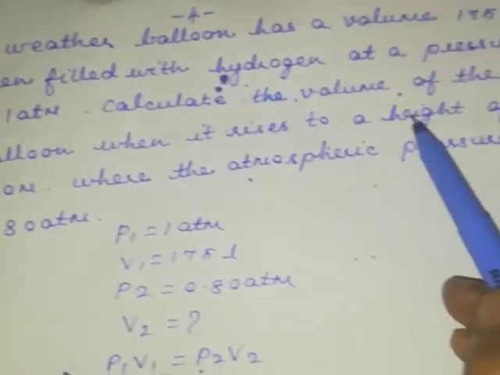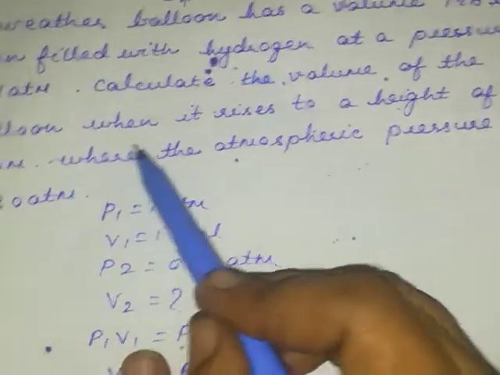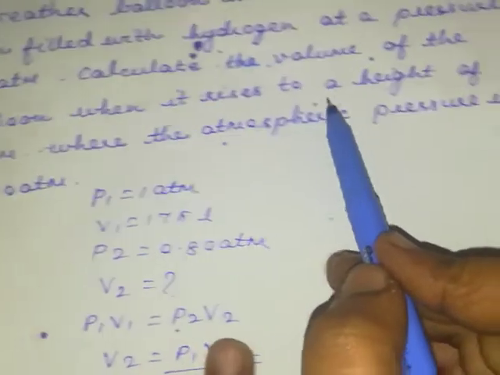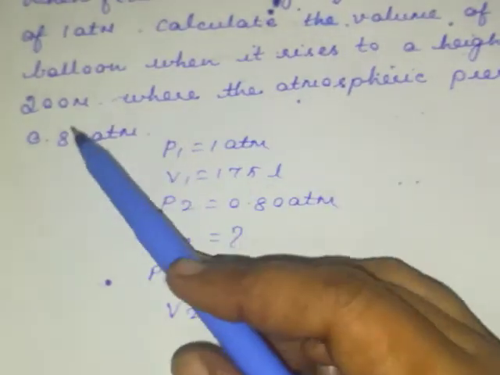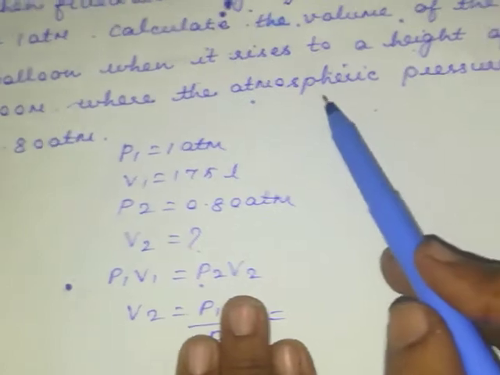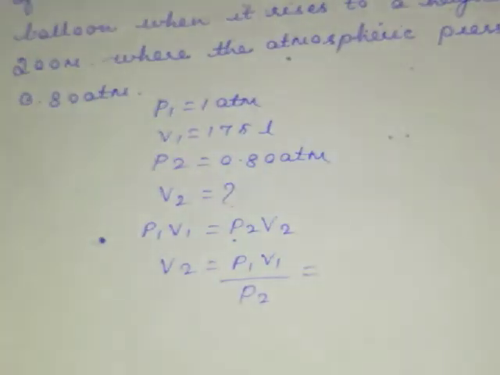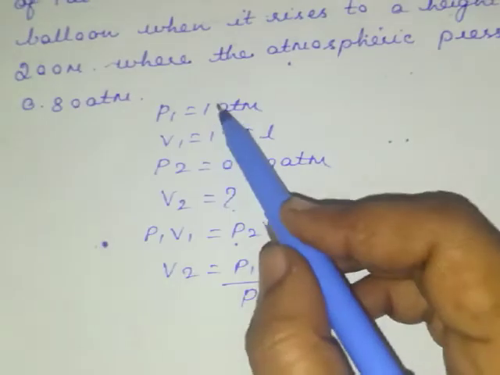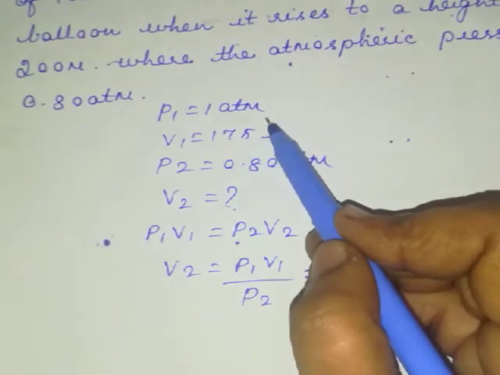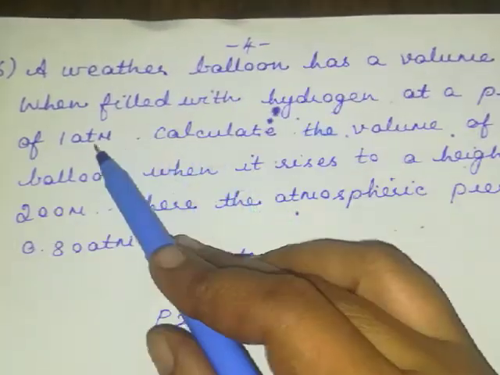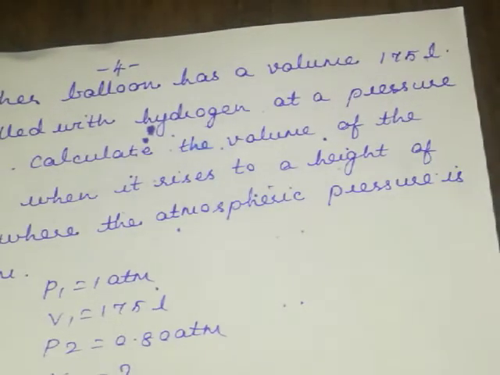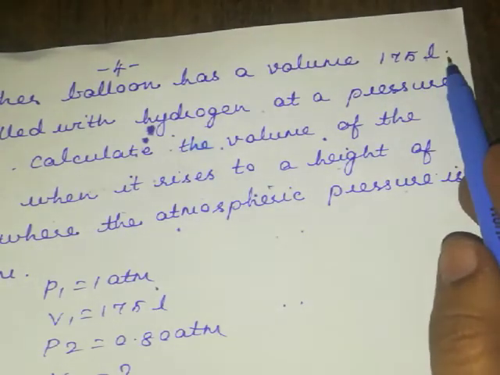Calculate the volume of the balloon when it rises to a height of 200 meters where the atmospheric pressure is 0.80 atmosphere. So P1 value is given as 1 atmosphere. That was the value which is given initially. And your initial volume is given as 175 liters.